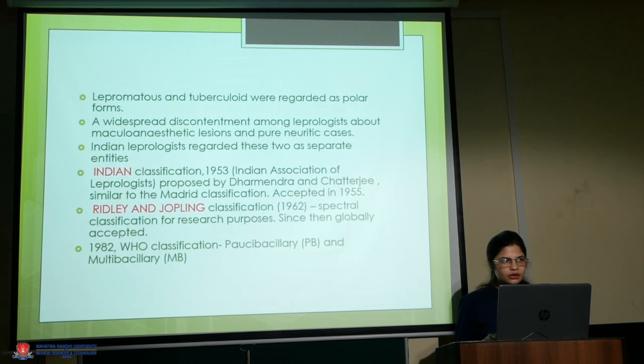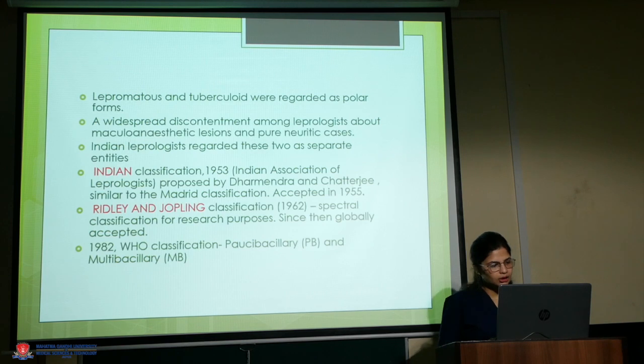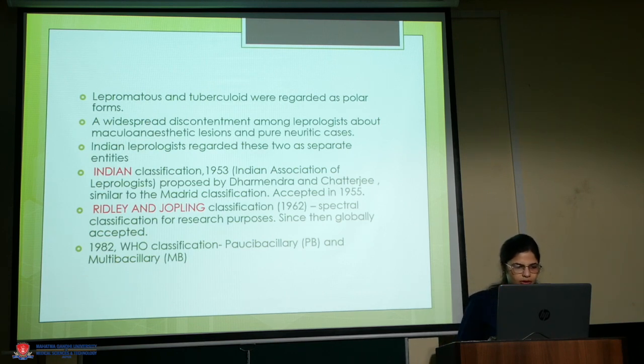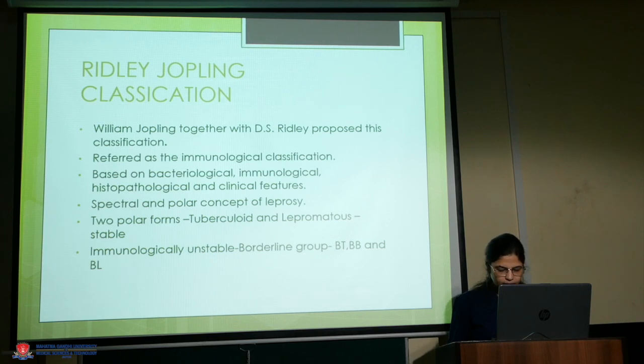Then came the Indian classification in 1953, given by the Indian Association of Leprologists, proposed by Dharmendra and Chatterjee, similar to the Madrid classification. Then came the most important and significant Ridley and Joplin classification of 1962, which is accepted globally, and it is the spectral classification for research purposes. Then the WHO classification of 1982 also classified leprosy as paucibacillary and multibacillary forms. So these two are the most important classification systems that we will follow.